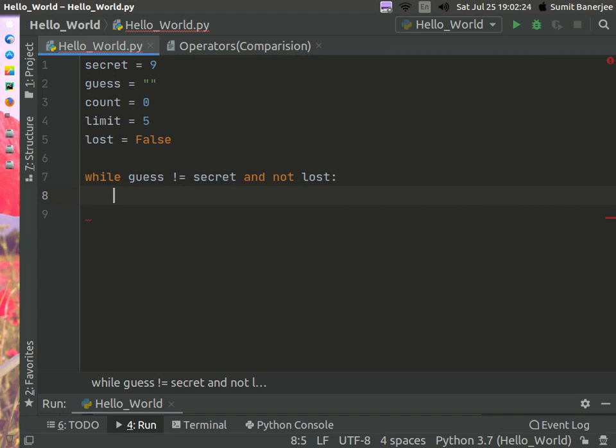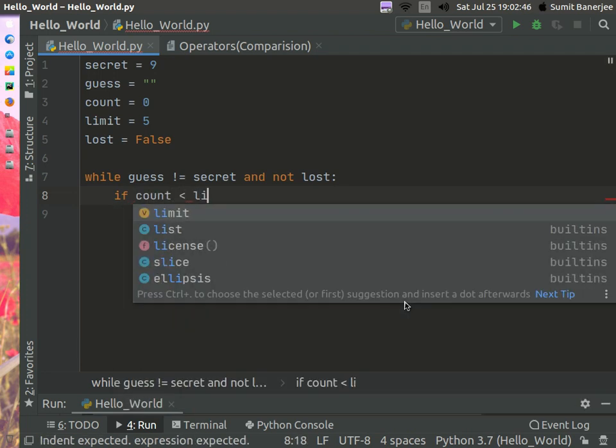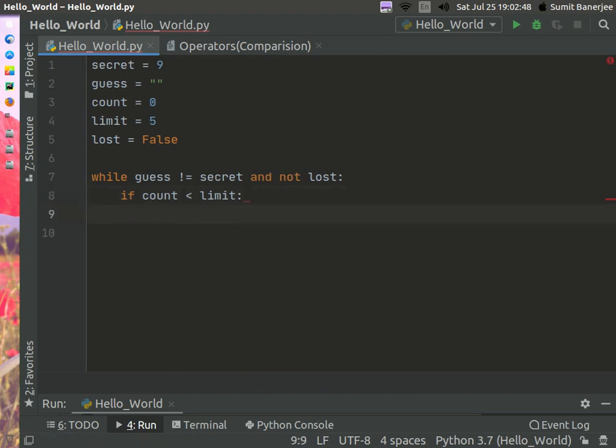Now start typing the if statement. After if you type the condition, which in this situation is if count is less than limit, then guess is equal to input, and then enter guess.